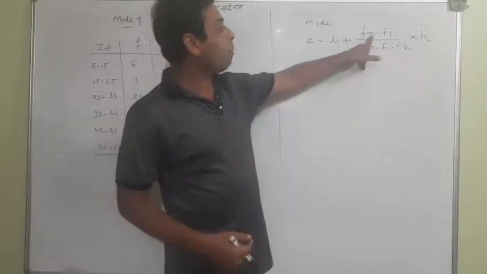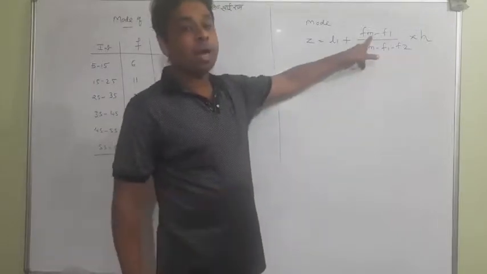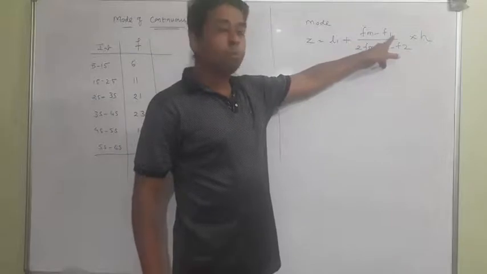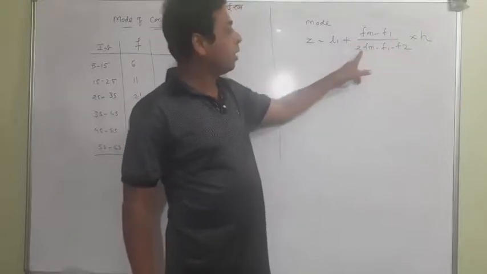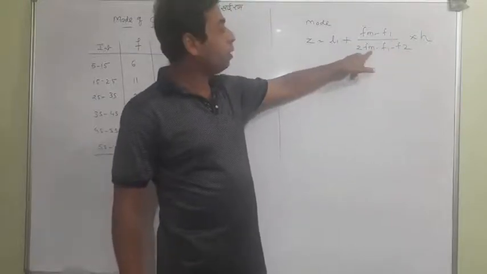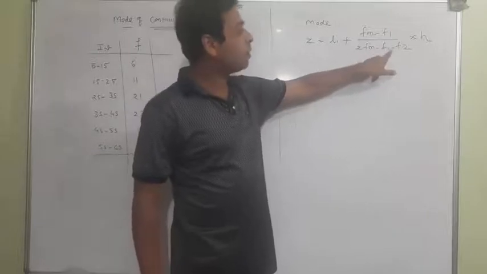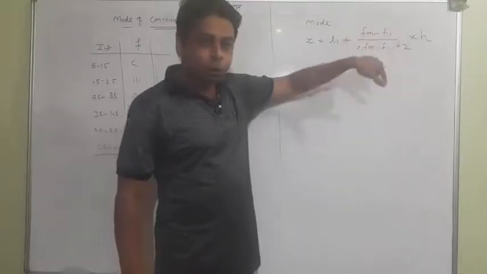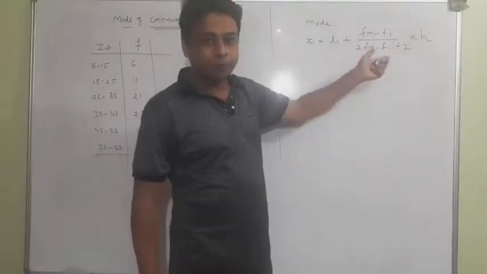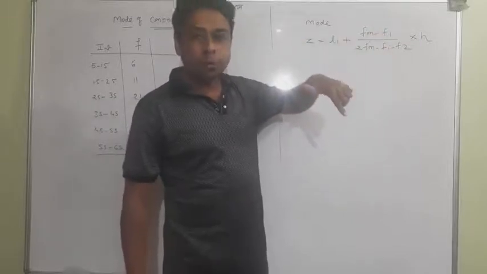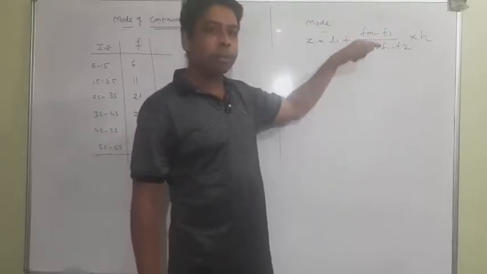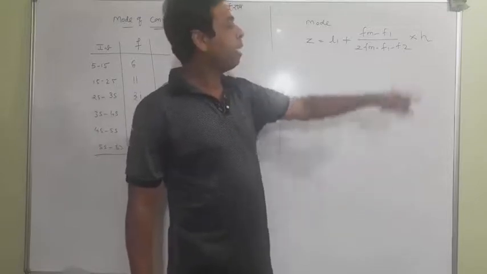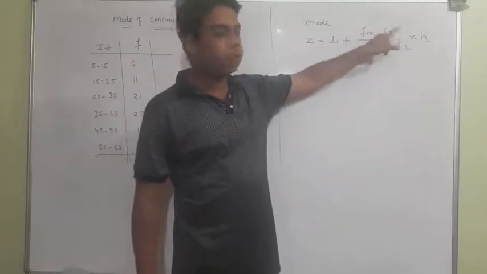I used Fm here, in the book it is F1. Here in the book it is F0, and again F1, F2. But I took Fm, F1, F2. So you don't worry about that. You just have to understand what symbol is coming for what. What is Fm?